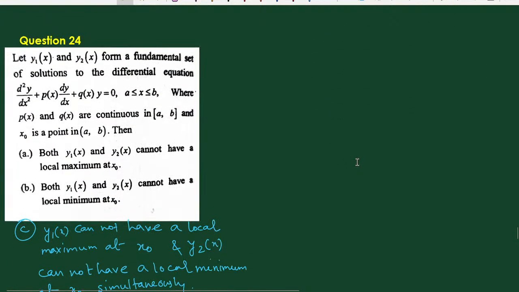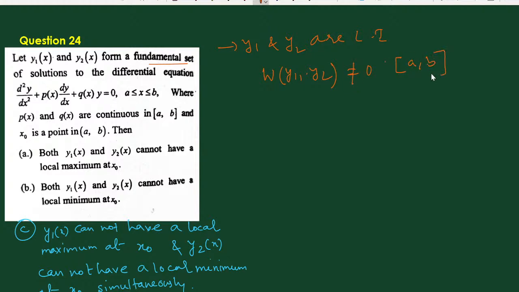Now go to the next question. The next question says: let y1 and y2 form a fundamental set of solutions. That means y1 and y2 are linearly independent solutions. That means the Wronskian of y1 and y2 is never 0 for all x belonging to (a, b). This is equal to W(x), a function of x. And x0 is a point in the open interval (a, b).